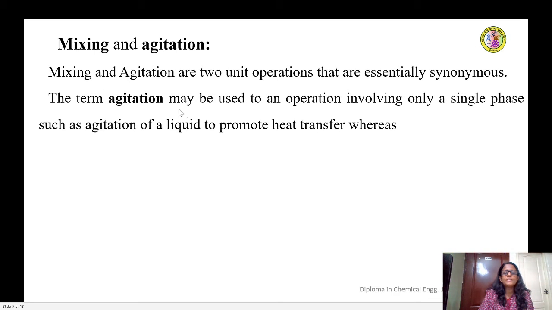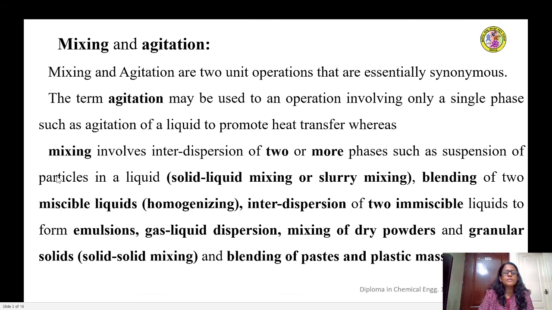Here one thing is important to note: agitation is usually applied to cases where a single phase is involved, such as a liquid, a gas, or a solid. Mixing is a broad term. In fact, it involves two or more phases, and the aim is to interdisperse one of the phases in the other. A thorough interdispersion of the phases is the main aim of mixing.